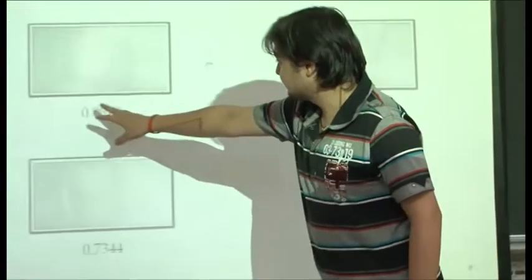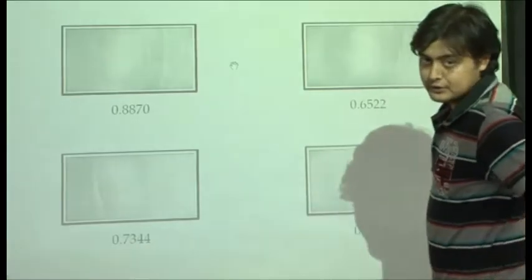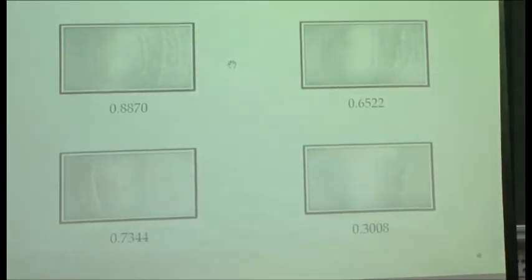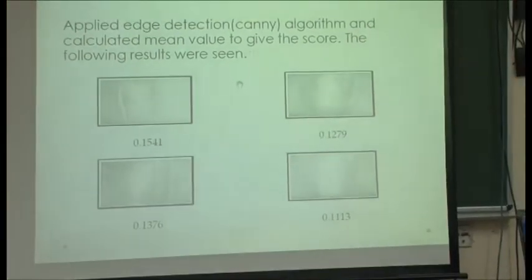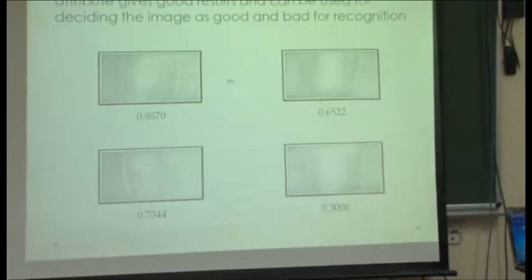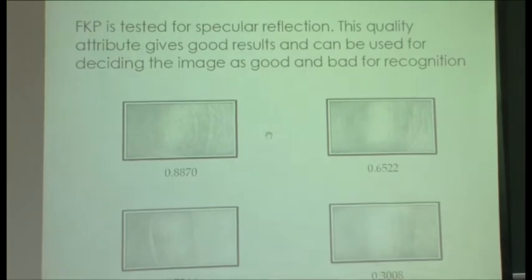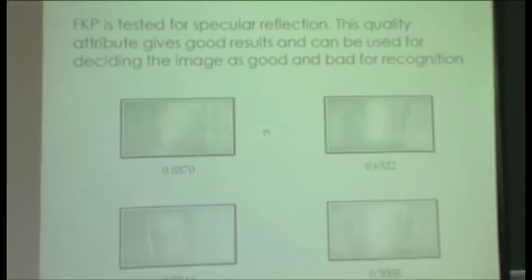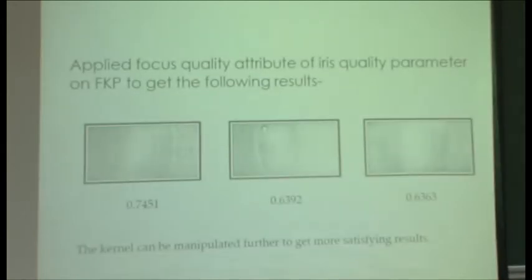Here there is very little, so it gives a higher score. This and the previous are in the same sequence, and both are consistent. So we can use both together, using a normalized score giving more weightage to the edge part. I also applied the focus measure, but I didn't get good results.